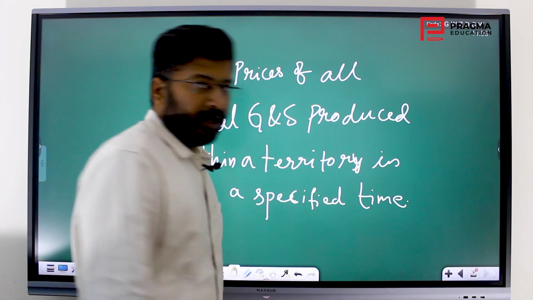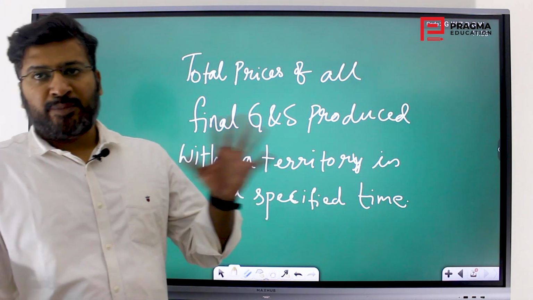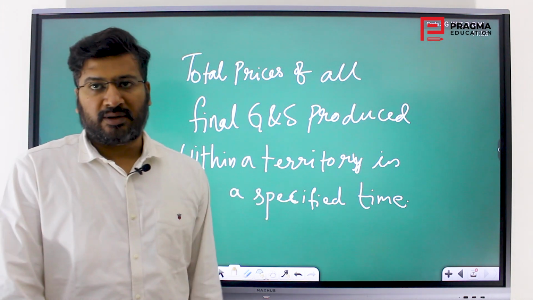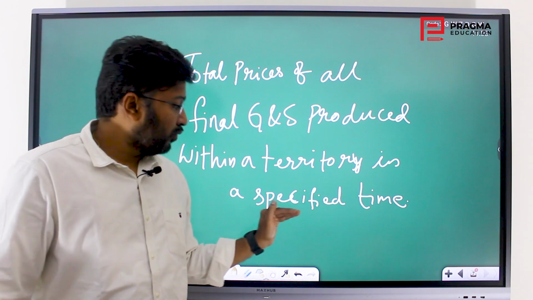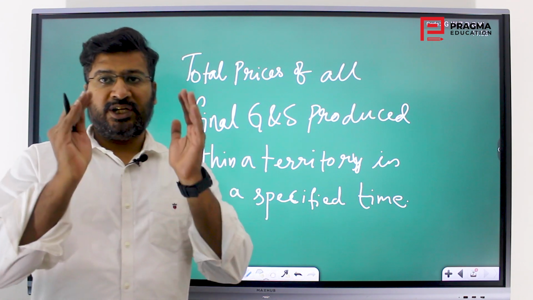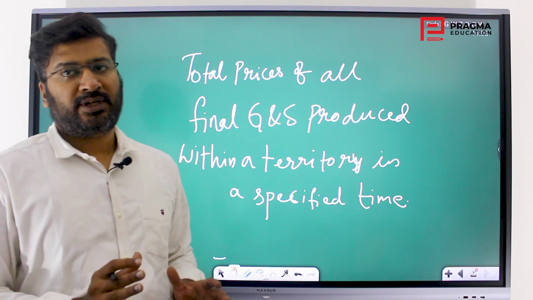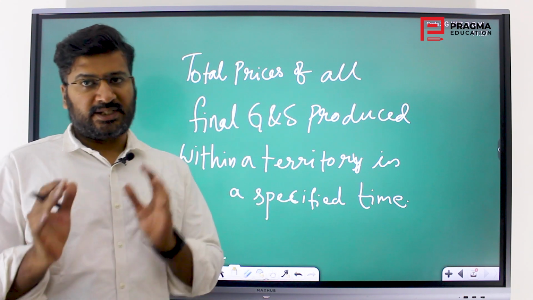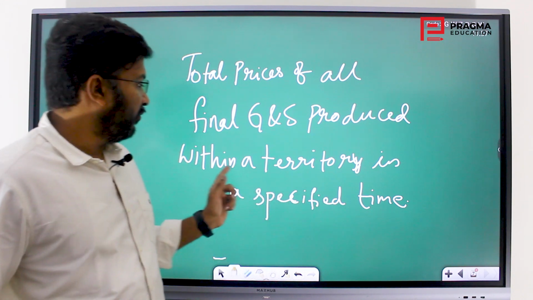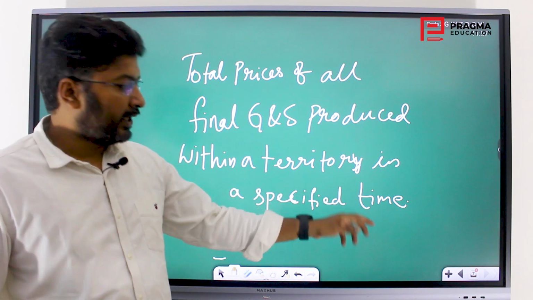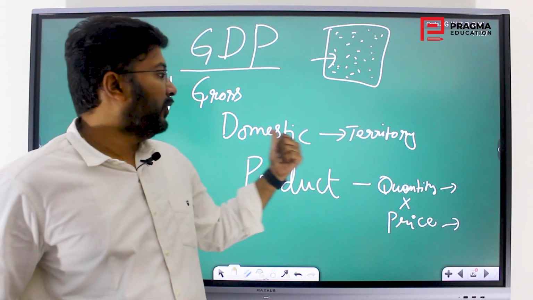So if you say what is GDP, say GDP of our country is some X or some few million dollars. So it is only for a specified time. You can say GDP for this year is this much, or GDP for this many years is this much. So it is only a specified time, and within a territory. That is what we have seen here in the domestic.